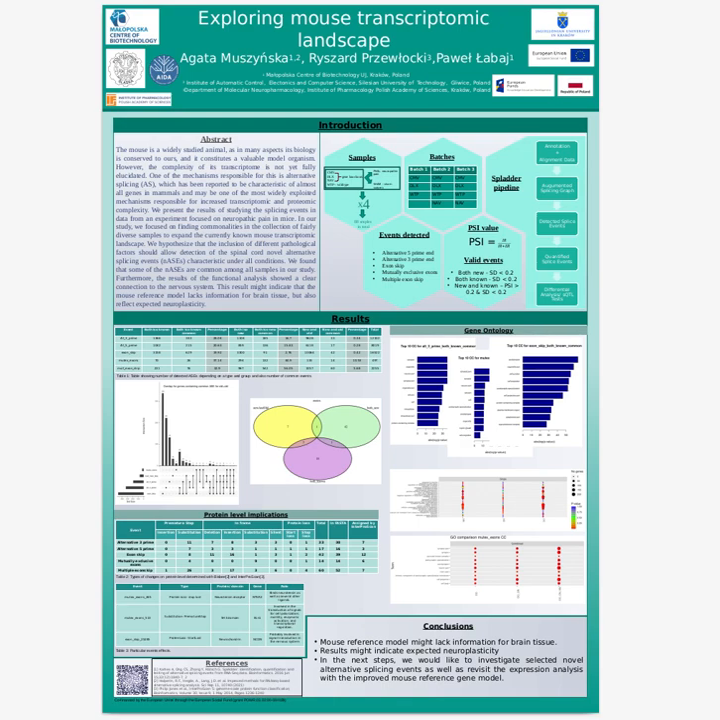These results might indicate that the mouse reference model lacks information for brain tissue, but also reflect expected neuroplasticity. In the next steps, we would like to investigate selected novel alternative splicing events, as well as revisit the expression analysis with the improved mouse reference gene model.